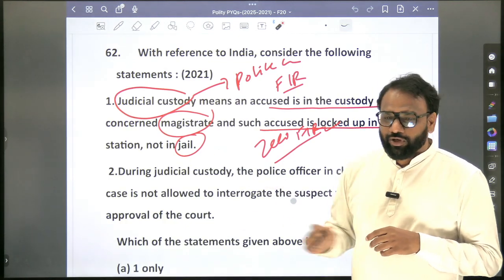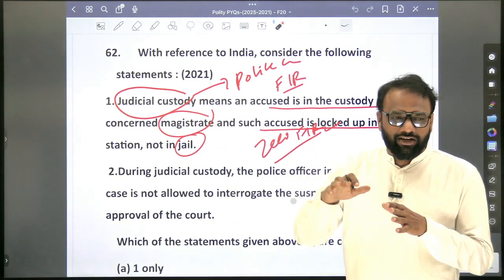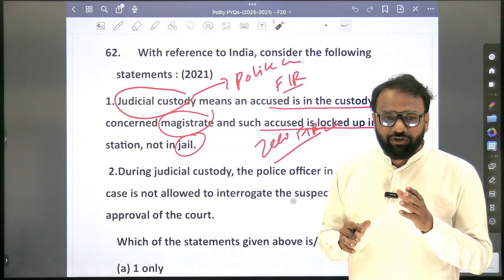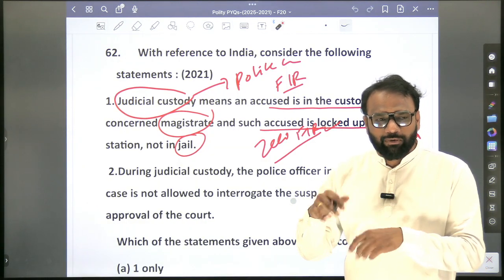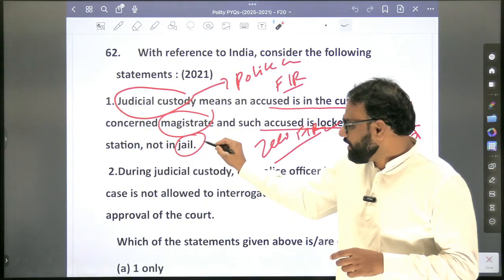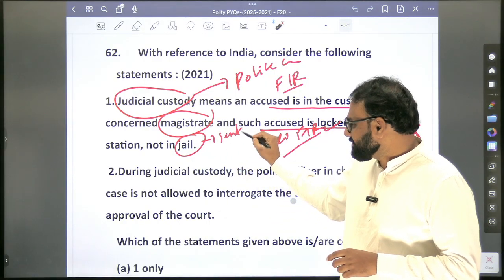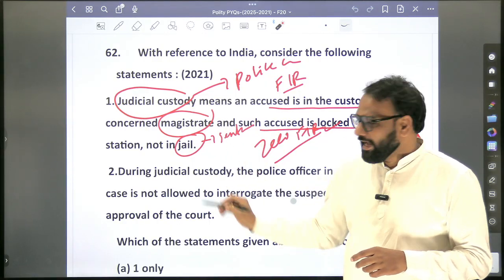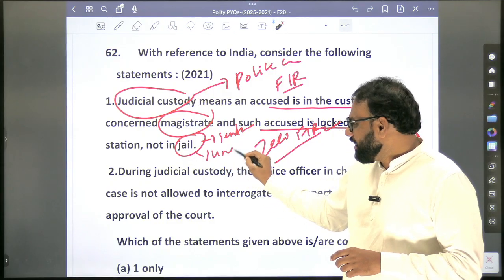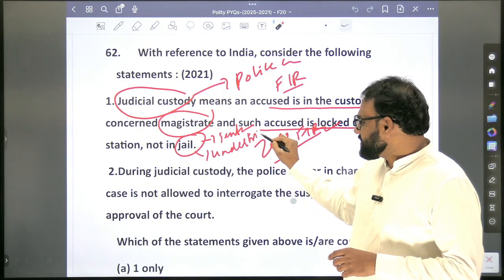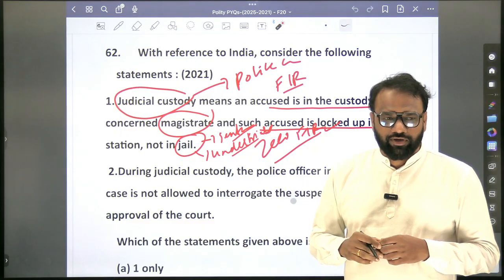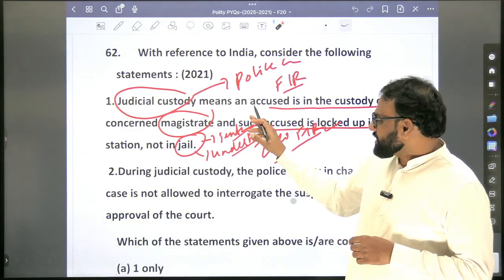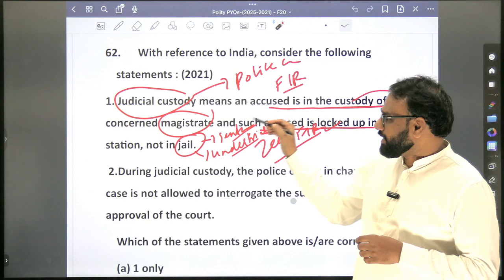In jail, are only people who have been sentenced present, or also others? Others too. In jail, one, those who have been sentenced, where punishment has already been given, and at the same time we have undertrials, where the judgment has still not been given and the trial is still going on. Now judicial custody means an accused is in the custody of the concerned magistrate.